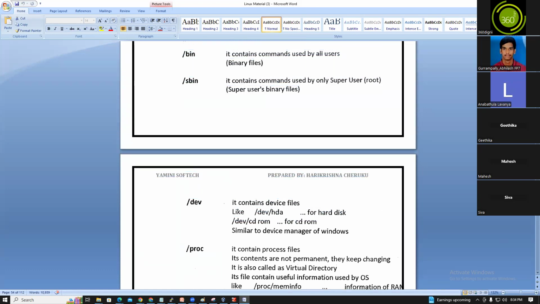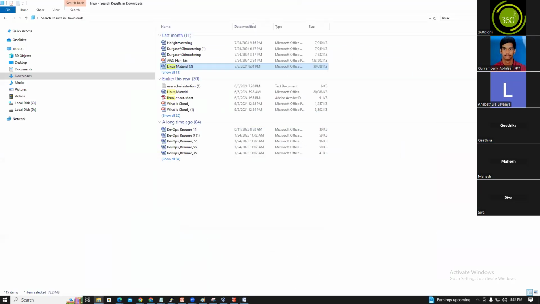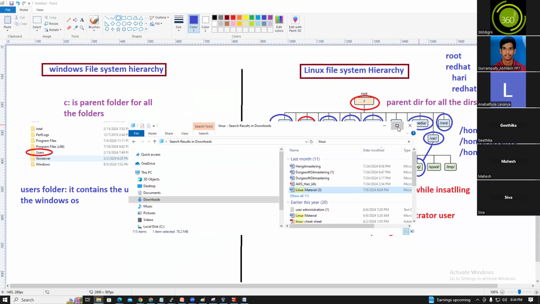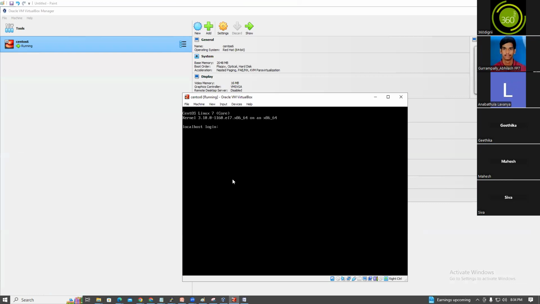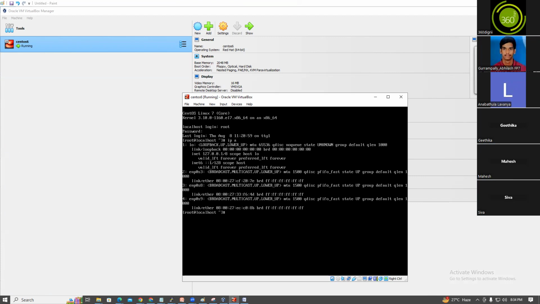Guys, now you understood, right? I will show you practically. I want to connect to this server. Root, Red Hat. I will tell you, no worries.